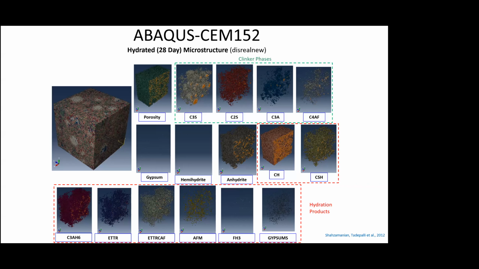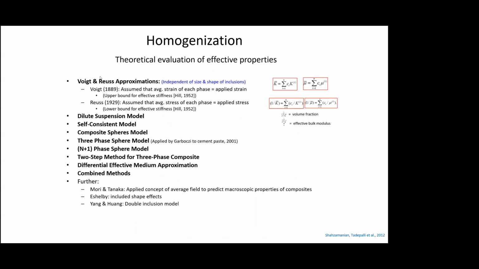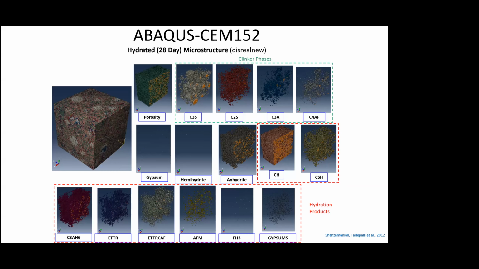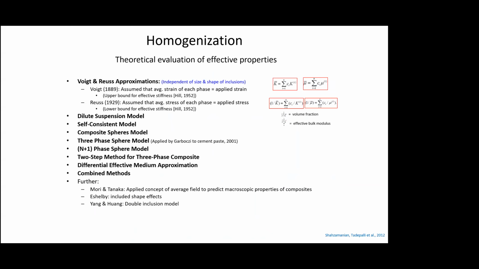Now, there are several ways, knowing that these are the various material volume fractions, we can also get an understanding using simpler bounds: rule of mixture bounds, Voigt and Reuss approximation, rule of mixtures, inverse rule of mixtures. And then there are several two-phase, three-phase models, the n+1 phase sphere model.